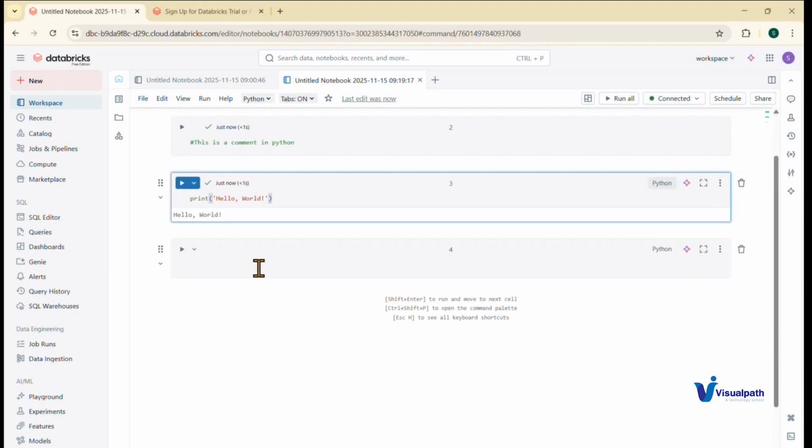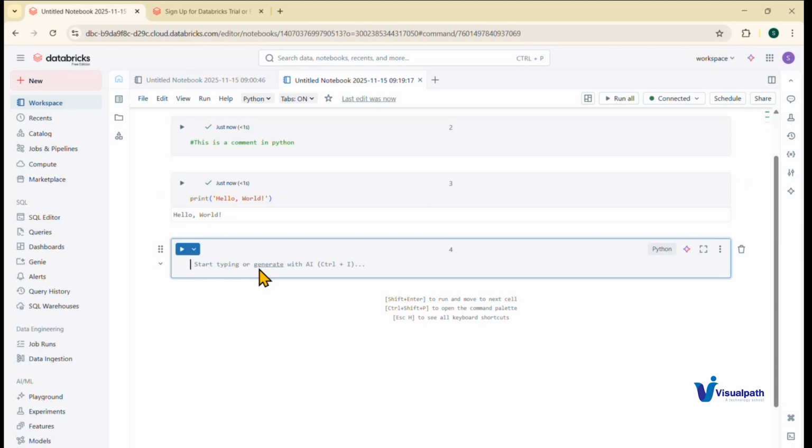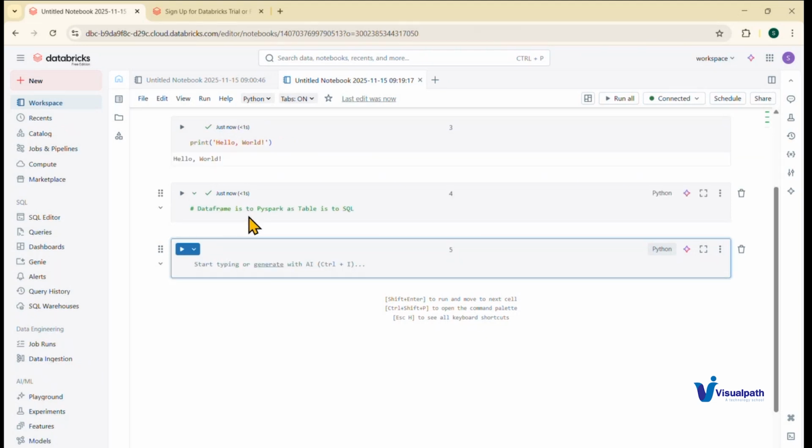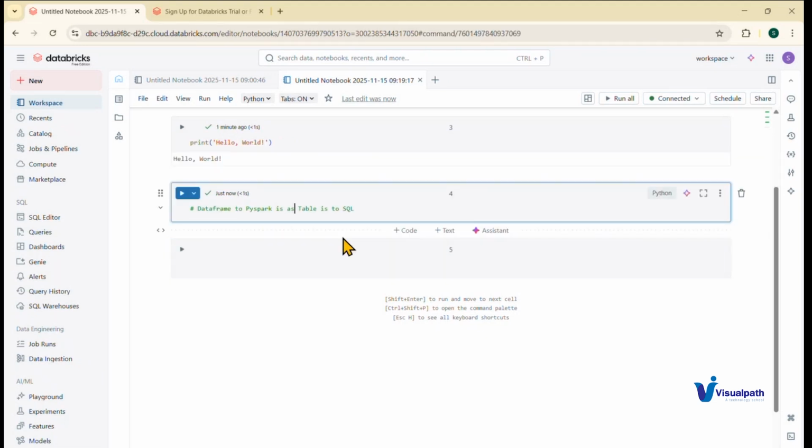We also have something called PySpark, which we can practice too. There is something called a data frame. A data frame is to PySpark as a table is to SQL. So I just want to give the analogy.